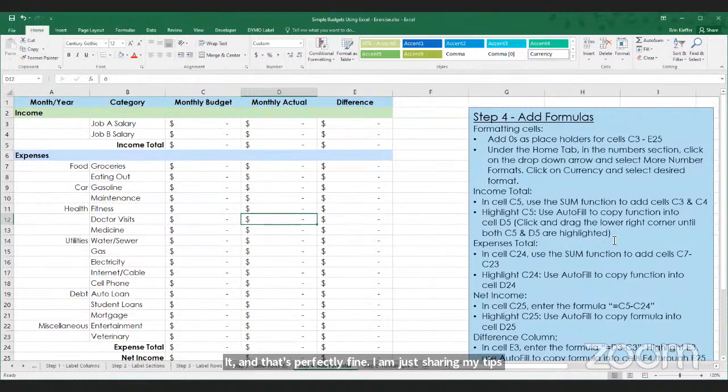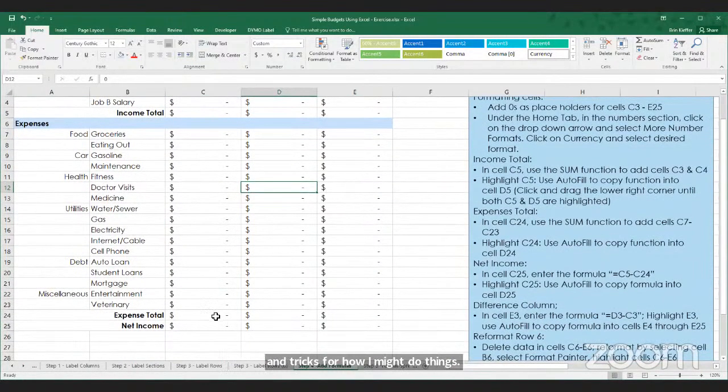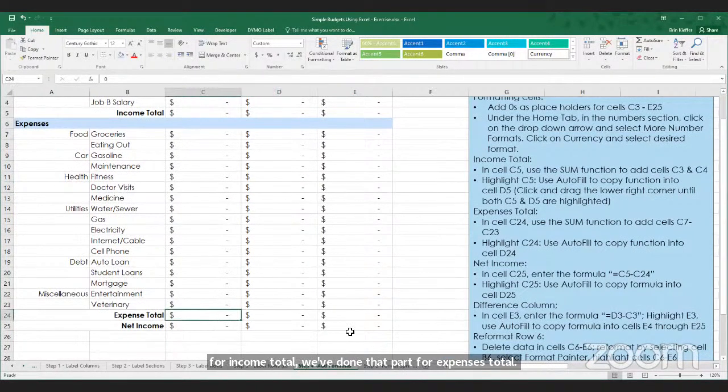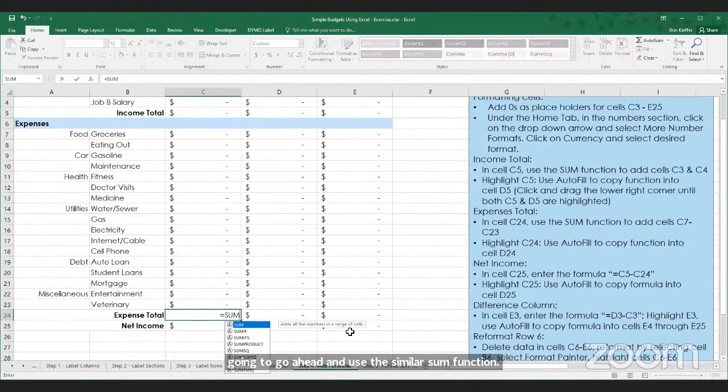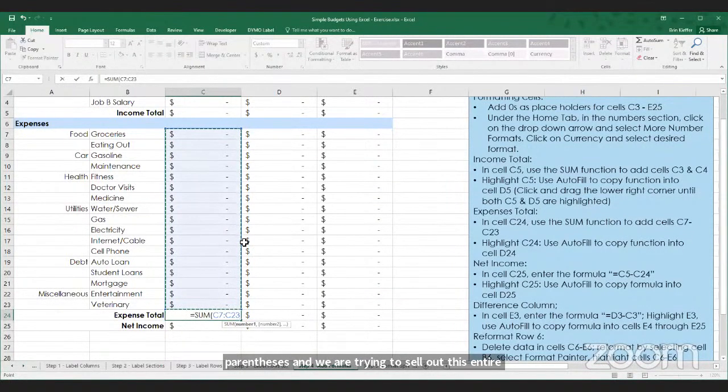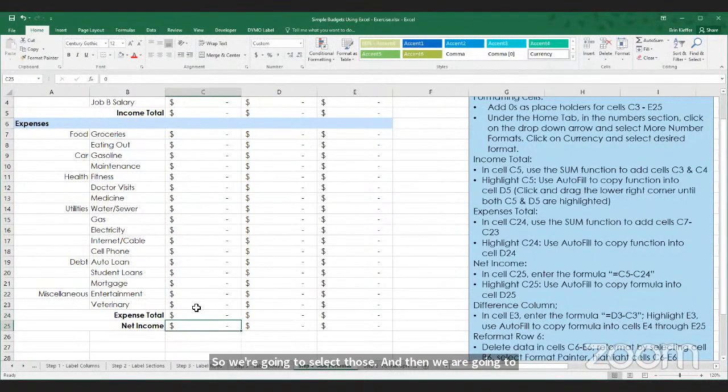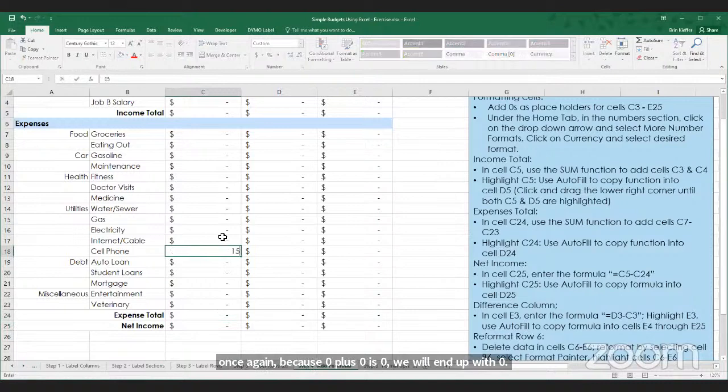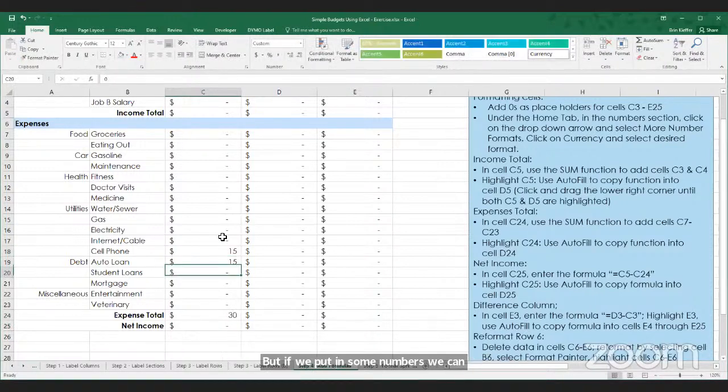So for income total, we've done that part. For expenses total, we're going to go ahead and use the similar sum function. We'll go ahead and type this in. So equals sum, parentheses, and we're trying to sum up this entire column here. So we're going to select those, and then we are going to finish with those close parentheses. And once again, because 0 plus 0 is 0, we will end up with 0. But if we put in some numbers, we can see that that is still accurate and still calculating appropriately.